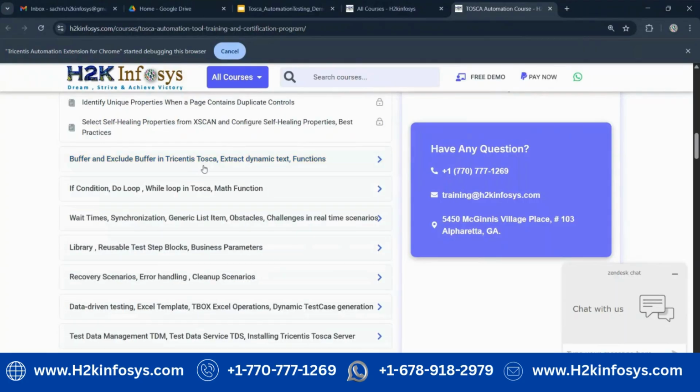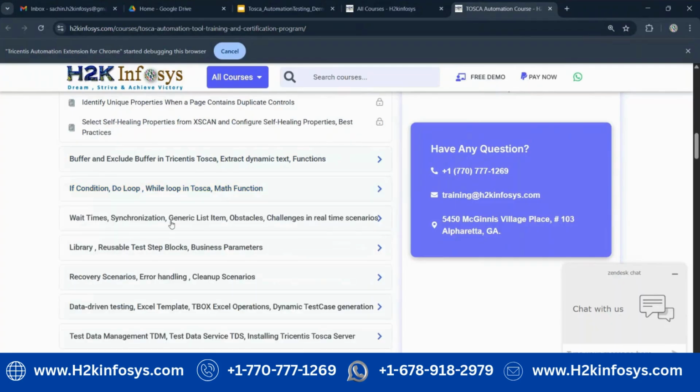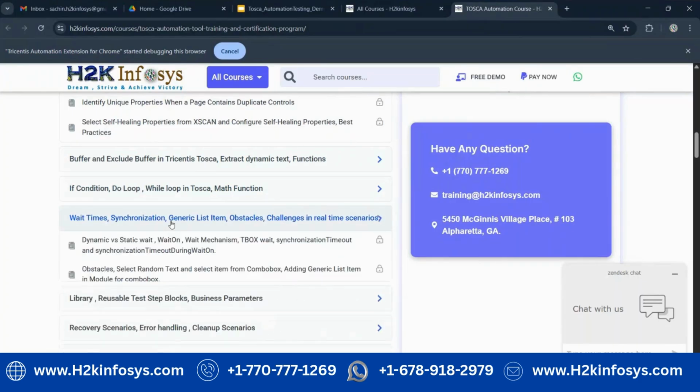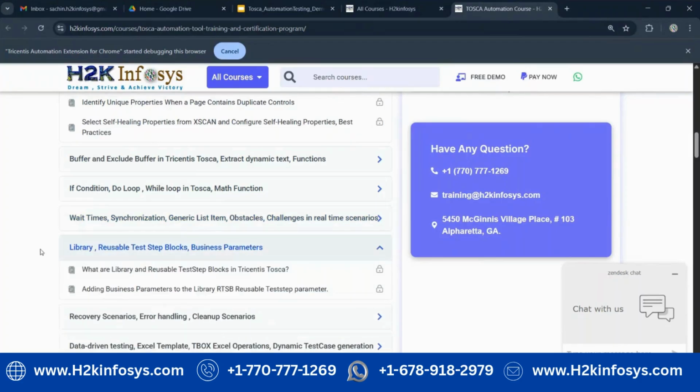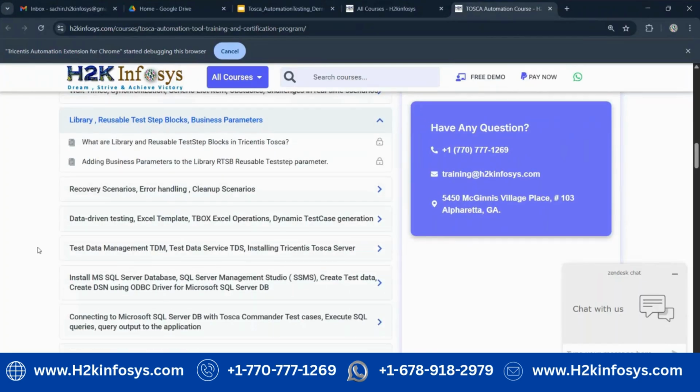In Tosca there are also loop functions available. We can use different loop functions like do while loop, for loop, if condition, and different operators. Synchronization, dynamic wait, static wait, those we will cover. And library is nothing but reusable test steps. Suppose the same test step I want to reuse in multiple test cases, how we can use it. That is called a library, the container where we will place all the reusable test steps, and we can use them with drag and drop.